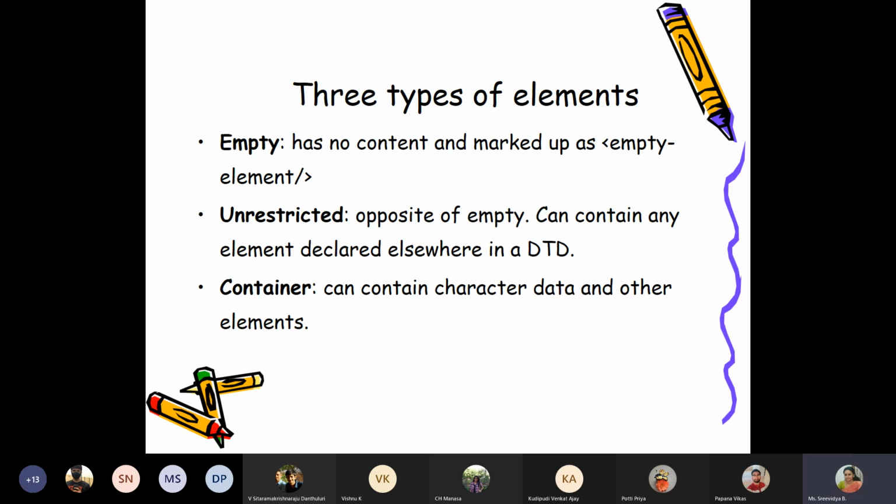So start tag and end tag will be there for almost all tags, but there are certain tags which don't have a start tag and end tag, rather they have only a start tag. Those are referred to as empty tags. So HR and BR are examples of that. In the same way, when I am defining my tags in XML, I can have a tag which may require only a start tag alone. That means it doesn't require any content in it.